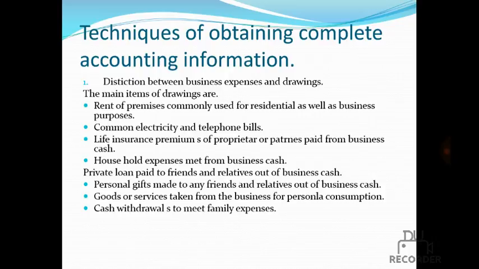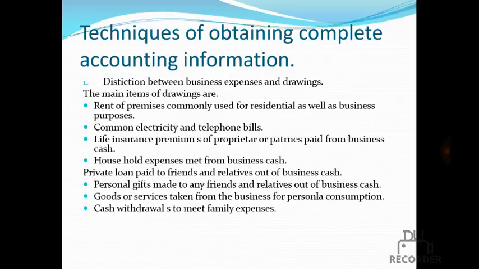The main items of drawings are, first, rent of premises commonly used for residential as well as business purposes. In some cases the proprietor is staying in a house as well as running a factory, and pays the rent commonly for his personal and factory purposes. We have to deduct the residential part of the amount from the rent. Second one is common electricity bill and telephone bill, used for business expenses as well as residential purposes.